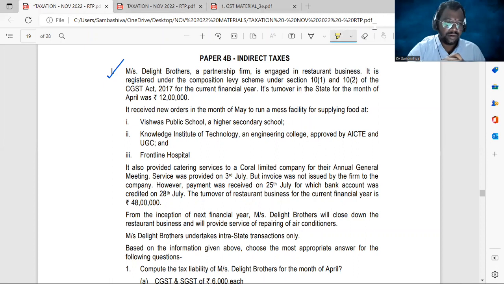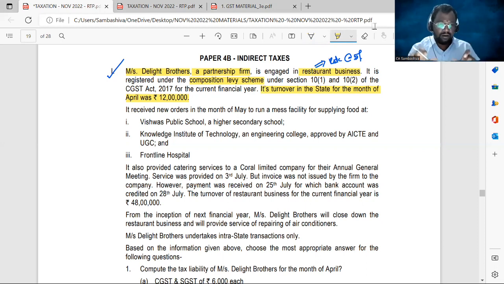Messrs. Delight Brothers, a partnership firm, is engaged in restaurant business. It is registered under the composition levy scheme under section 10(1) and 10(2) of the CGST Act 2017 for the current financial year. So for the current financial year, for the restaurant business, it has opted for the composition scheme. So what is the rate of GST? The rate of GST applicable is 5%. Its turnover in the state for the month of April was 12 lakhs.